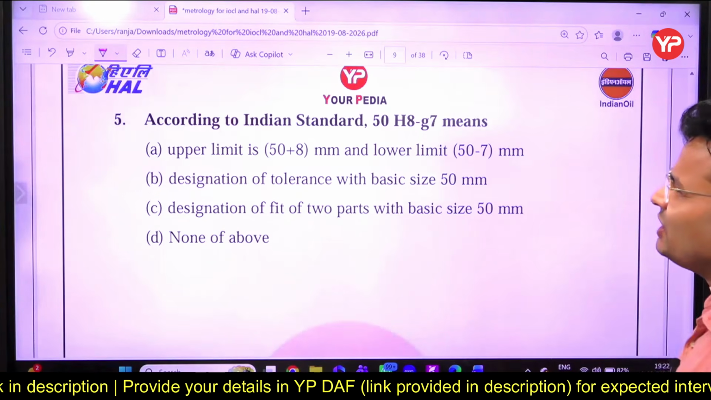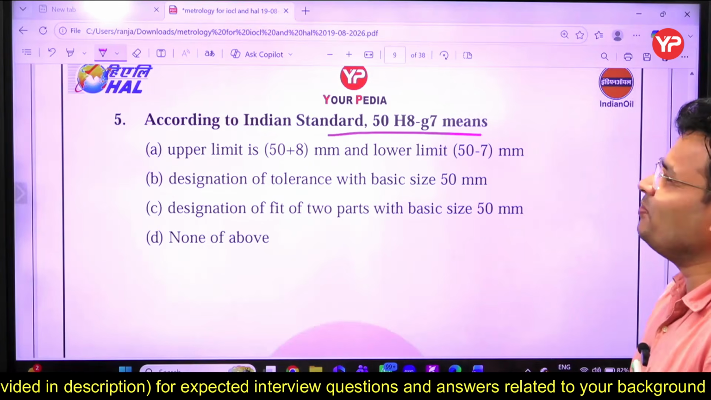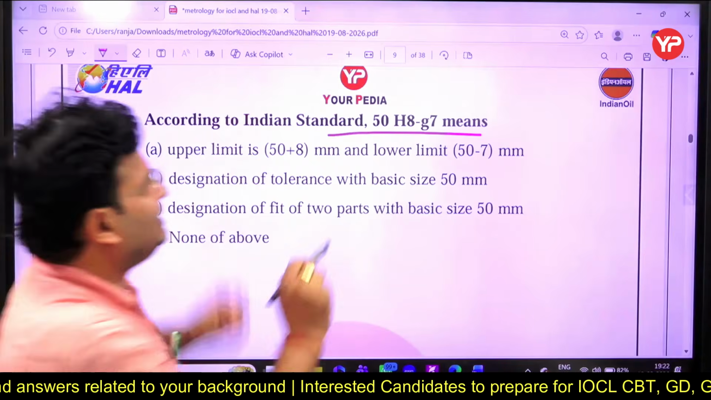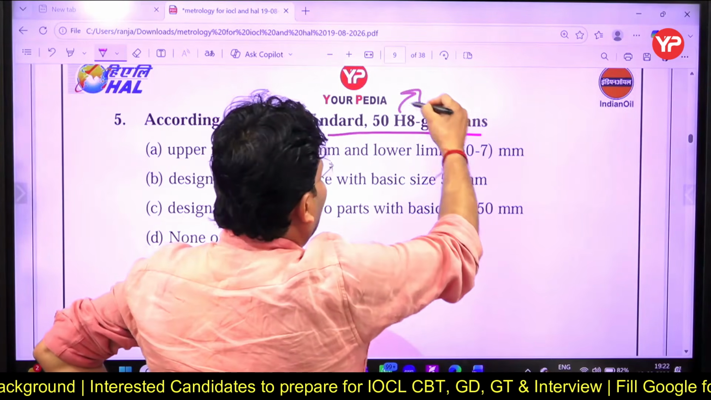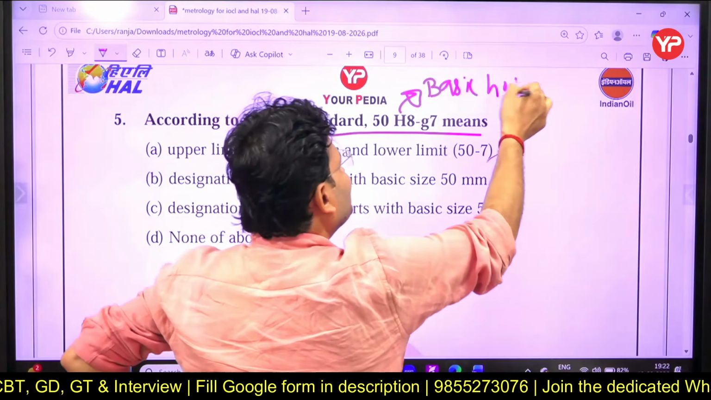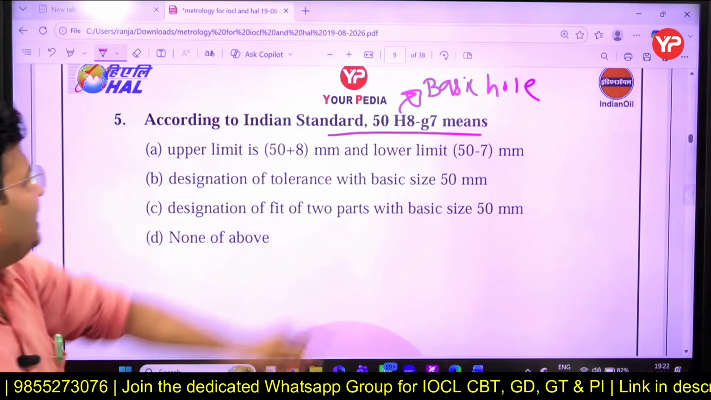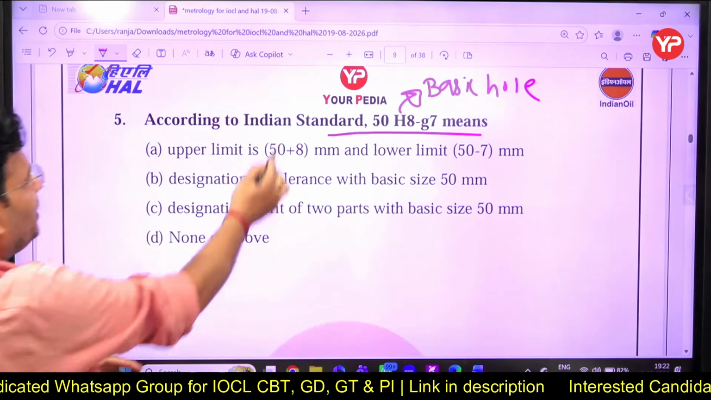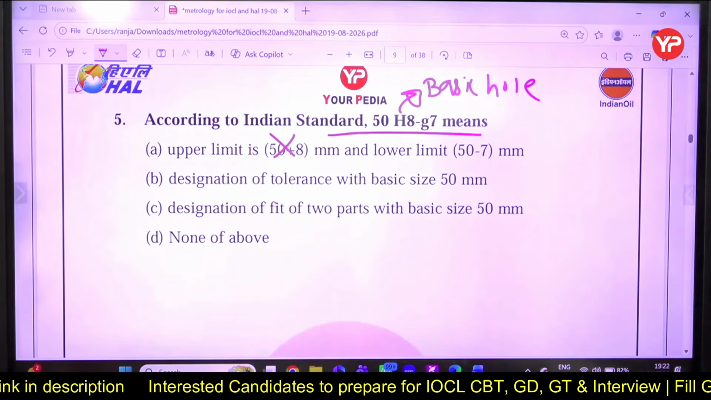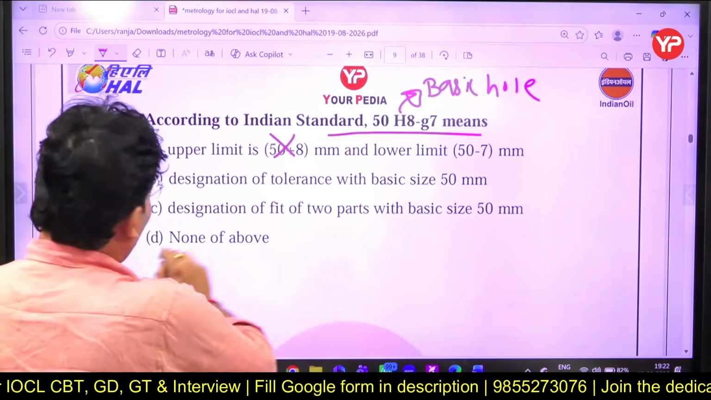Yes, that is the next question. According to Indian Standard, 50H8G7 means what? What do you mean by that? So, my dear friends, whenever you talk about capital H, that indicates the basic hole. Always keep in mind basic hole size. A capital letter indicates the basic hole, a small letter indicates the shaft. Here it indicates the upper limit is 50 plus 8. Designation of tolerance with basic size 50 mm. Designation of fit of two parts with basic size of 50 mm.